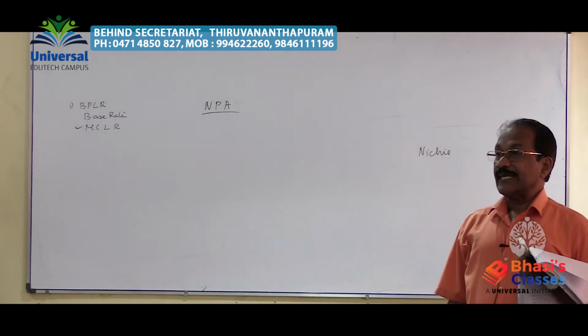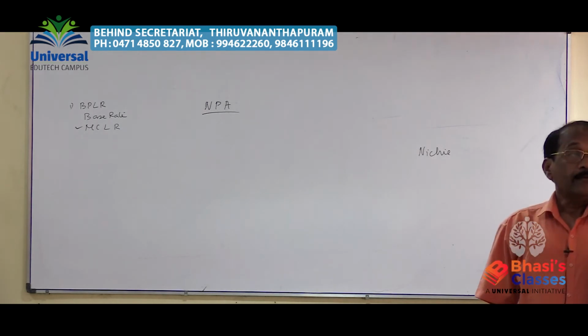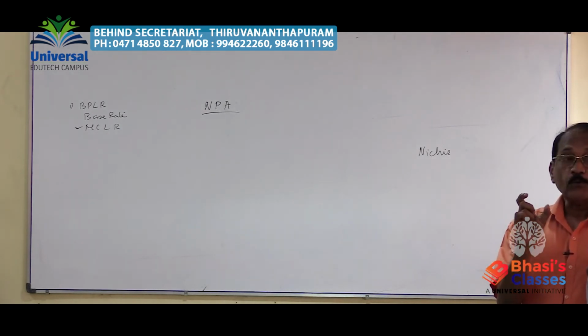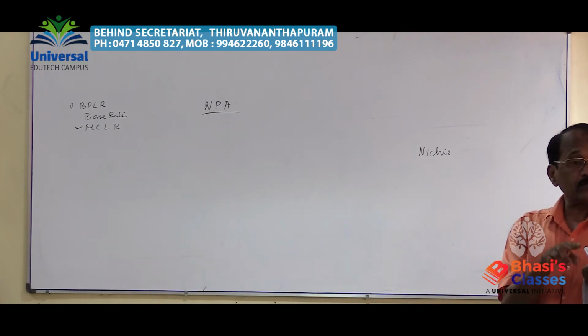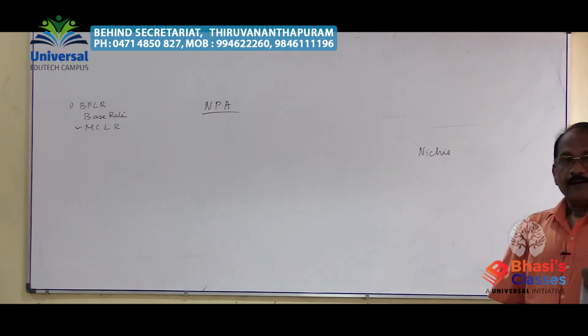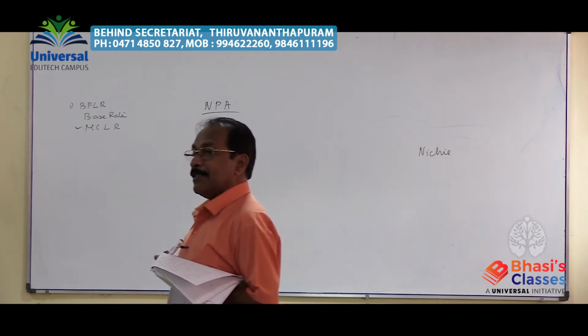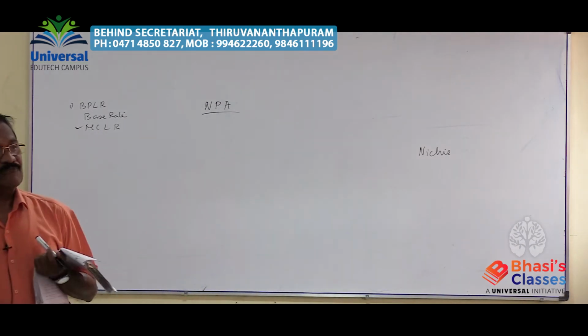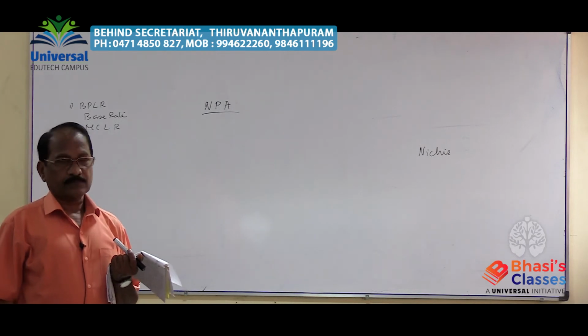In order to designate NPA as a substandard asset, how much time period is allowed? 1 year, 12 months after declaration of the bad asset as NPA.